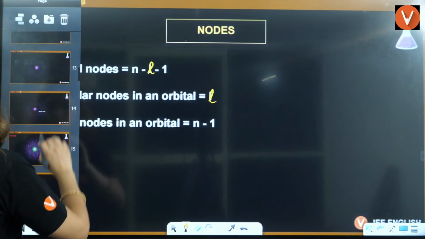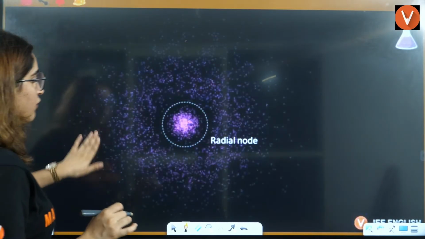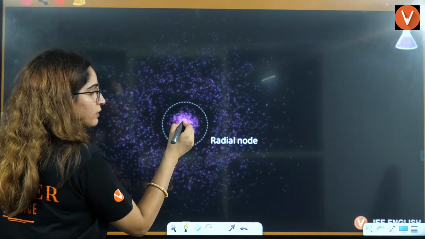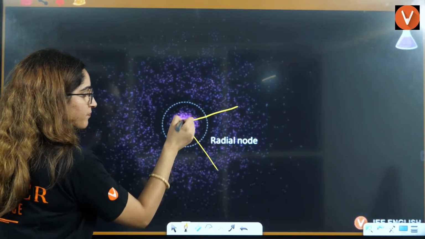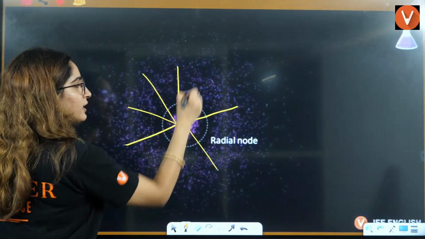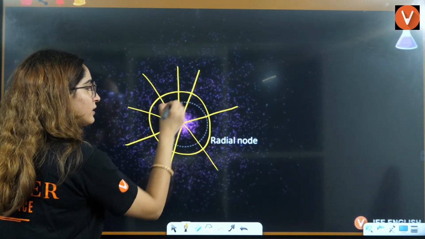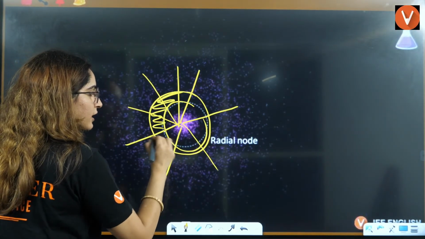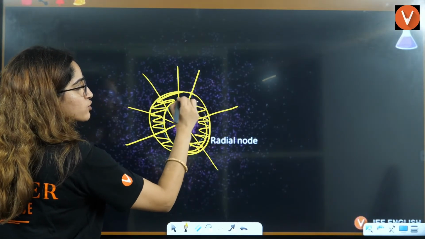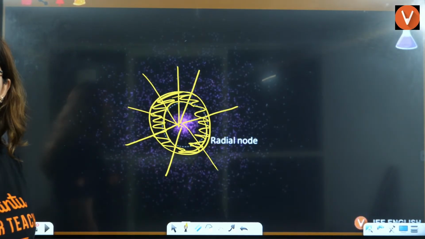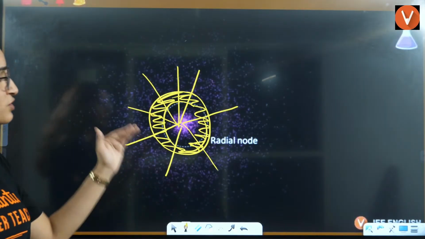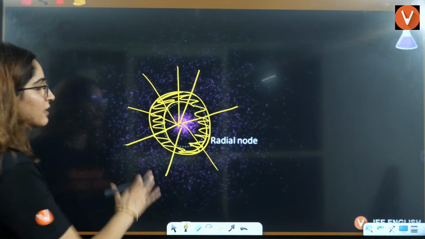Let me take one example. If I talk about a radial node, it will be along the radius. Along the radius, there is a point, this particular area, where we cannot find any electron. That is a radial node because it is along the radius.